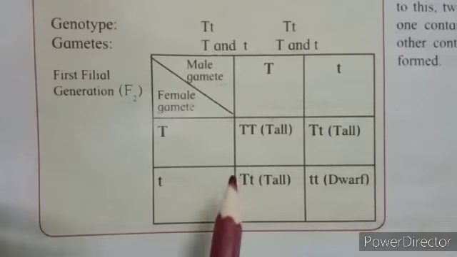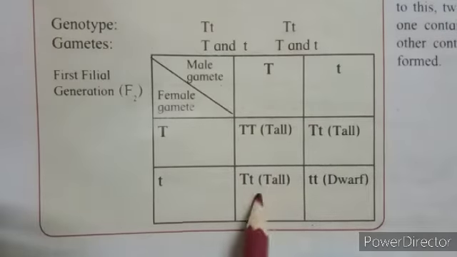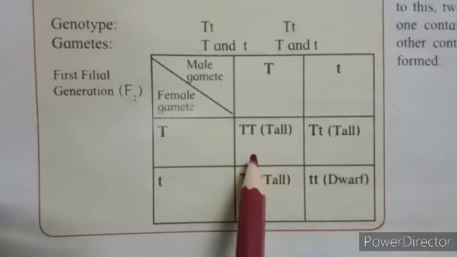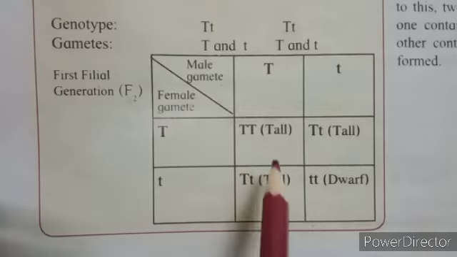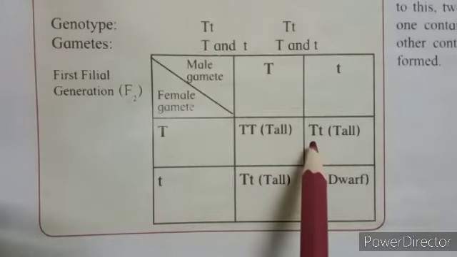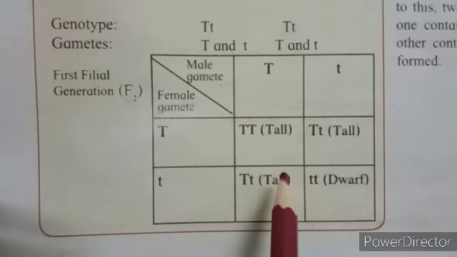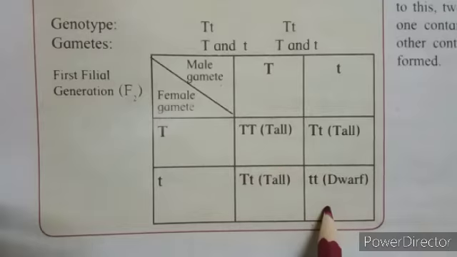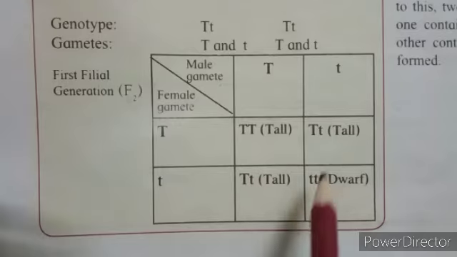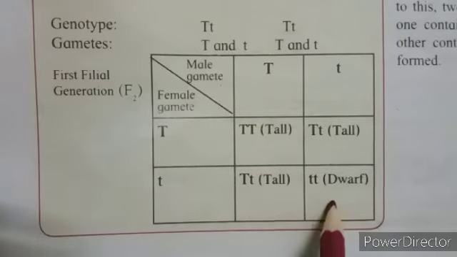That is 3 tall plants and 1 dwarf plant. If you consider the genotypic ratio of this F2 generation, then it is 1:2:1. This is capital T, capital T. These two are similar. That is capital T, small t, and this is small t, small t, and therefore the genotypic ratio is 1:2:1, while the phenotypic ratio is 3 tall and 1 dwarf, therefore 3:1.